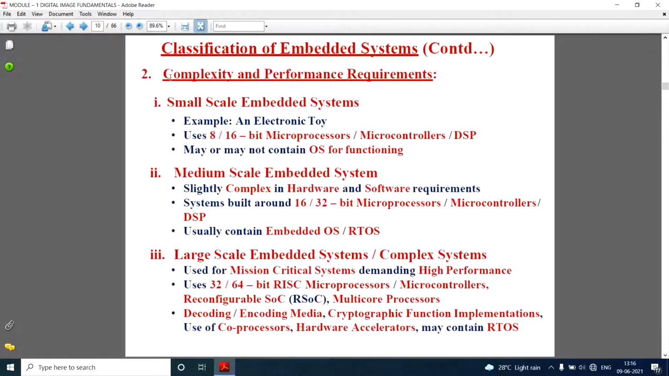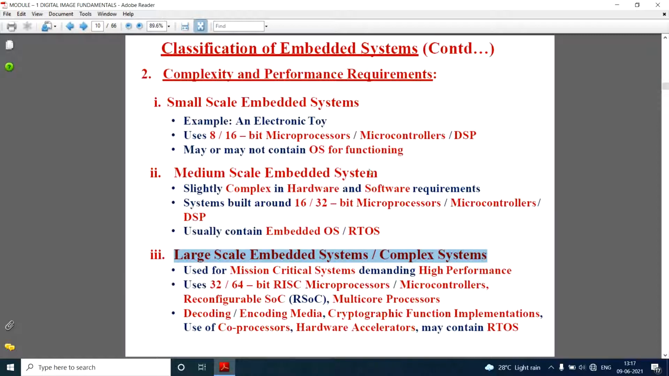The second classification is based on complexity and performance requirements. They have been classified as small scale embedded systems, medium scale embedded systems, and large scale embedded systems.